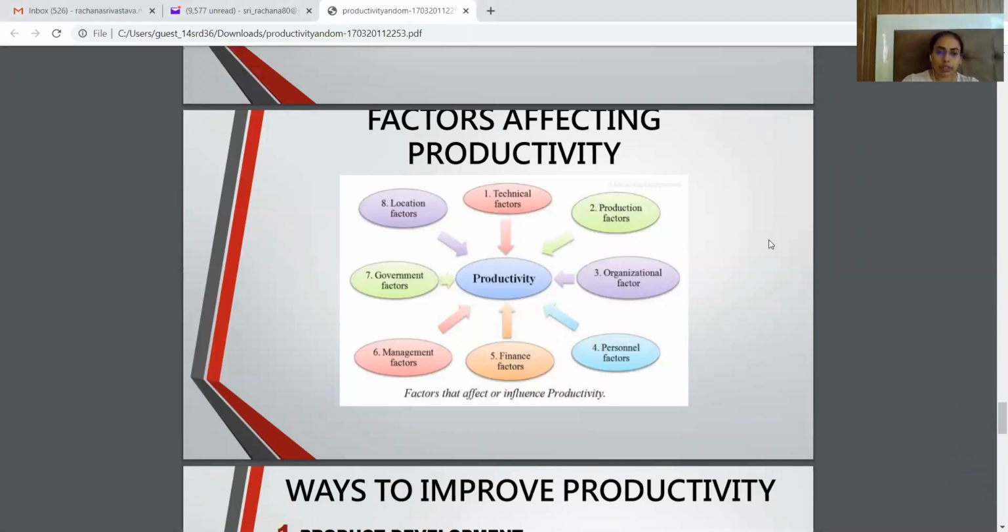Sorry for the interruption. We were at the factors affecting productivity, and we were discussing government factors which can affect the productivity.